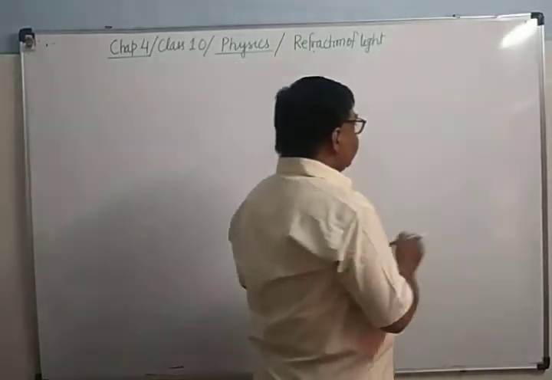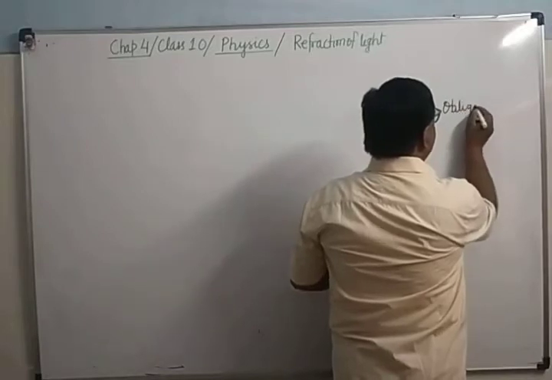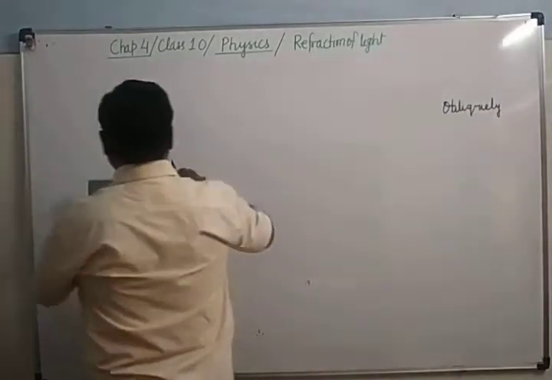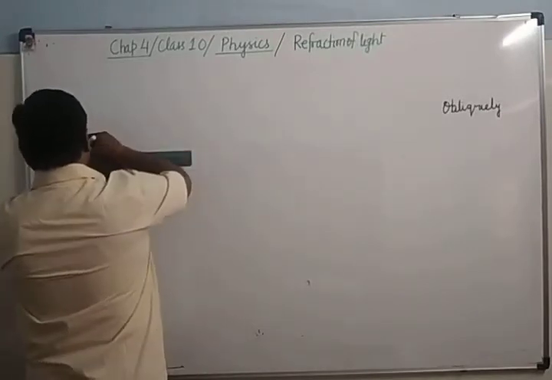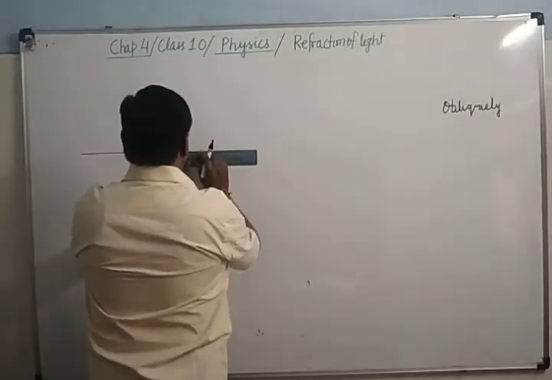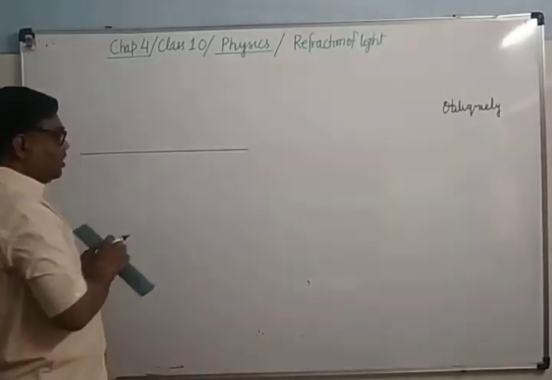Obliquely means slantingly. If light is traveling from one optical medium to the other obliquely, then it will deviate from its path at the surface separating both the media. Suppose this is a surface.